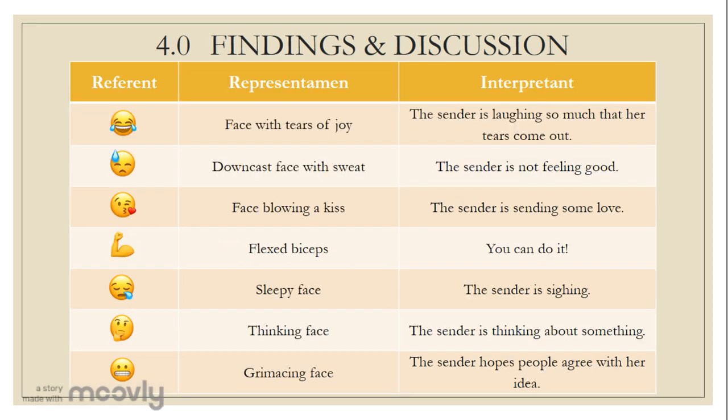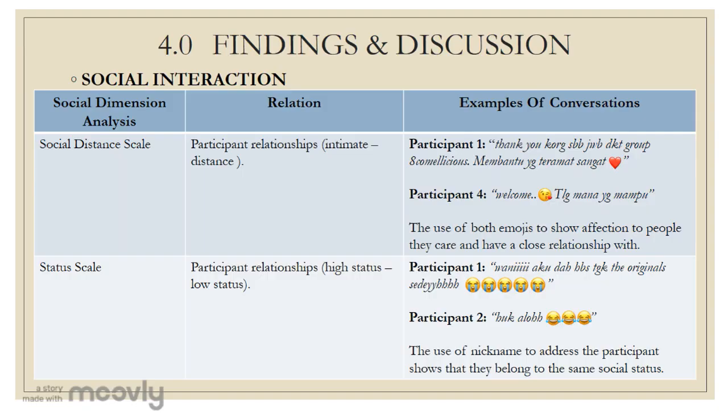These are other emojis that can be found in the conversations: the face with tears of joy, downcast face with sweat, face blowing a kiss, flexed biceps, sleepy face, thinking face, and grimacing face, which are interpreted as shown in the table. Next, the interactions between the participants in the WhatsApp group are analyzed based on Holmes's social dimension scale according to the four factors, which are the social distance scale, status scale, formality scale, and two functional scales. The first scale is concerned with the participants' relationships.